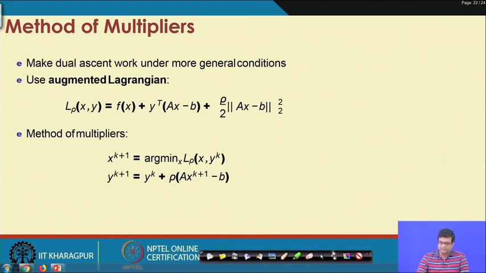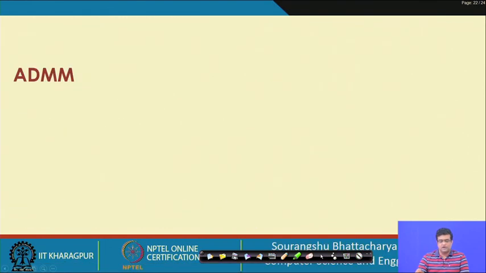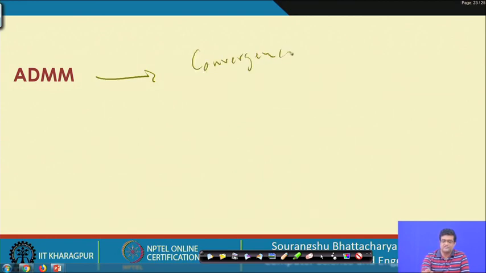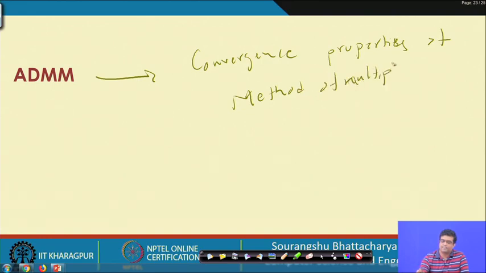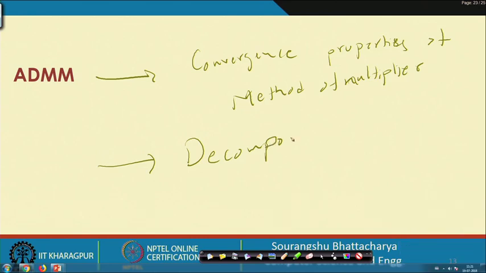So, in some sense we should have the convergence properties of the method of multipliers, and the decomposition property of the dual decomposition method.